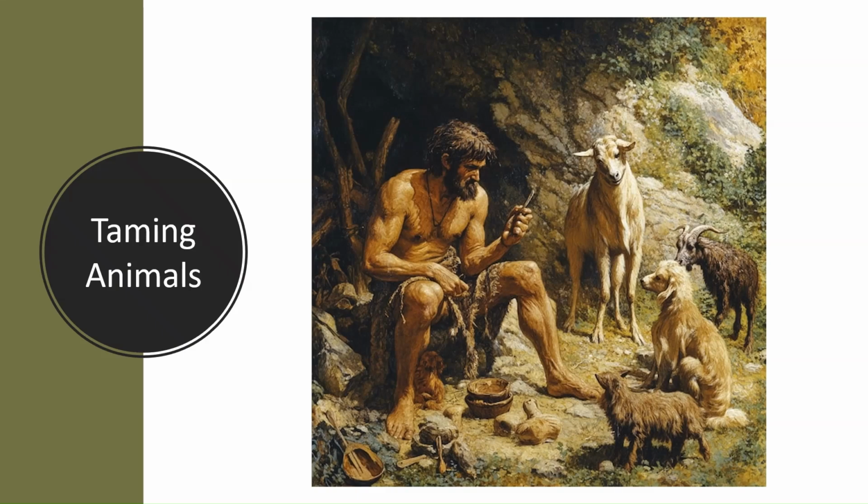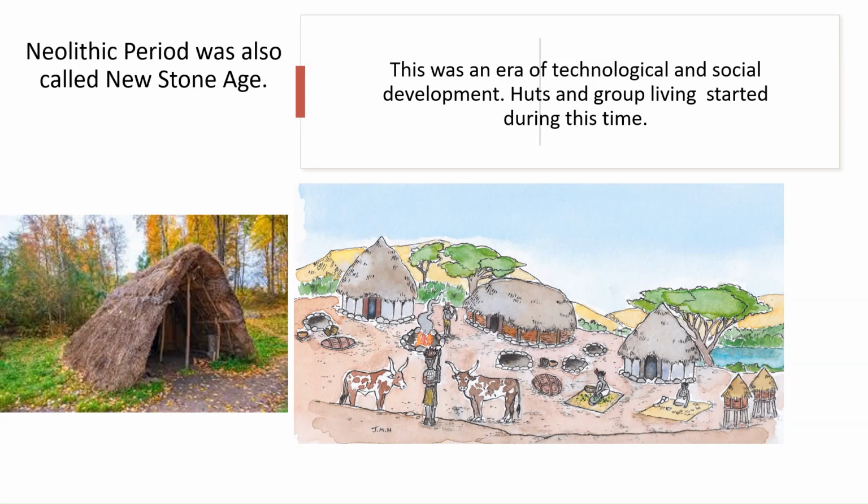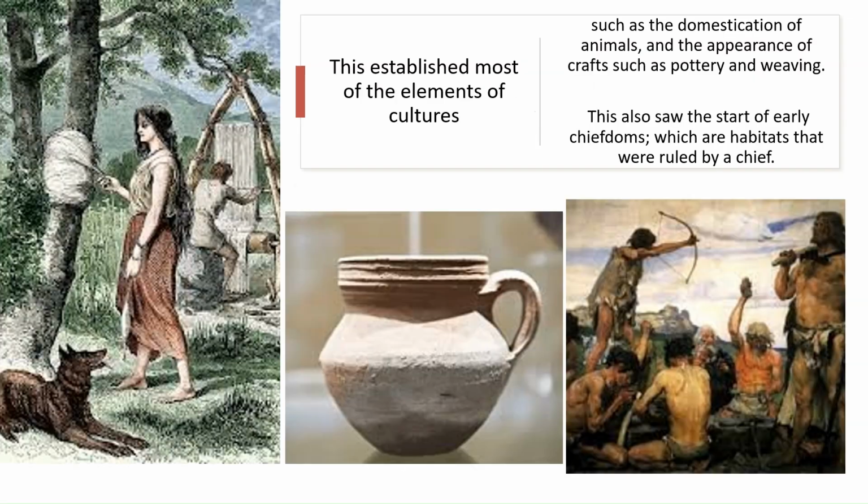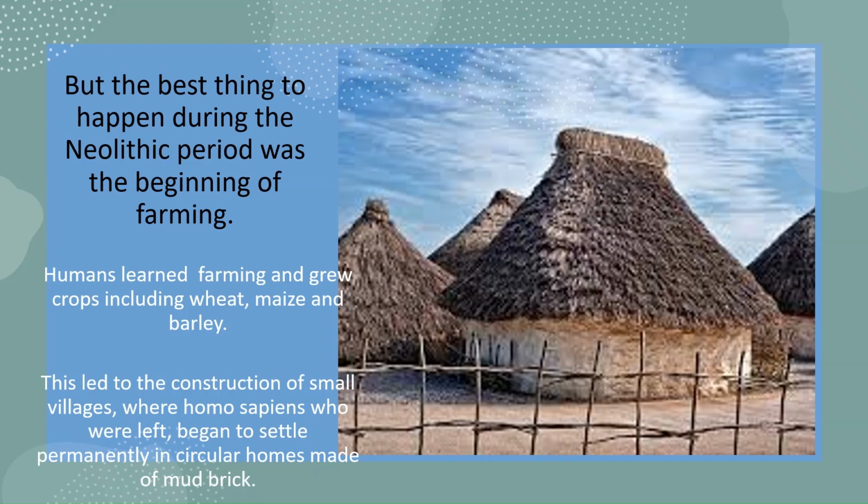People started to tame animals during this time. Neolithic period was also called the New Stone Age. This was an era of technological and social development. Huts and group living started during this time. This established most of the elements of cultures, such as the domestication of animals and the appearance of crafts such as pottery and weaving. This also saw the start of early chiefdoms, which are habitats that were ruled by a chief.